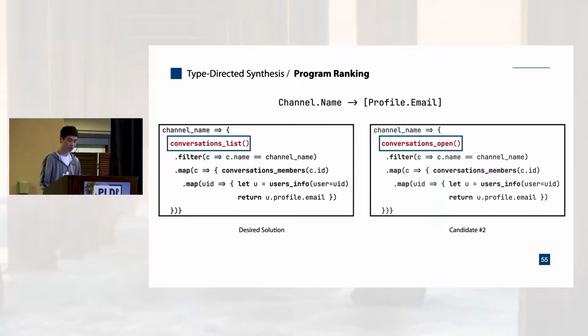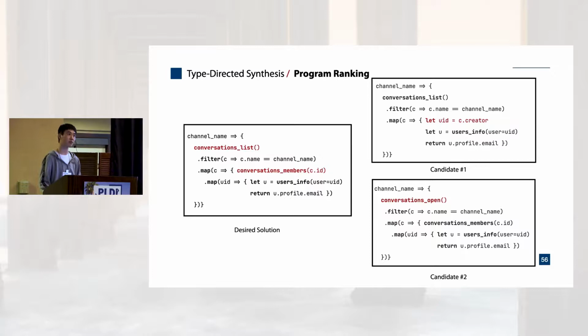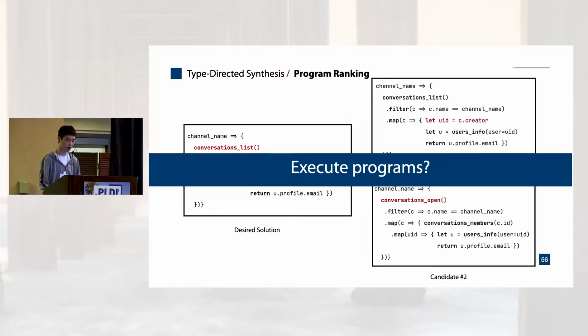Candidate 2 calls conversations open in the first step, but this program is also less likely to be the solution that a user wants, because at least one optional argument has to be provided to successfully call conversations open. Otherwise, it would always fail during execution. The question is, if we get these three programs from the synthesizer, how can we prioritize the desired solution among the three? A straightforward idea is to run these programs and then rank them according to the execution results.